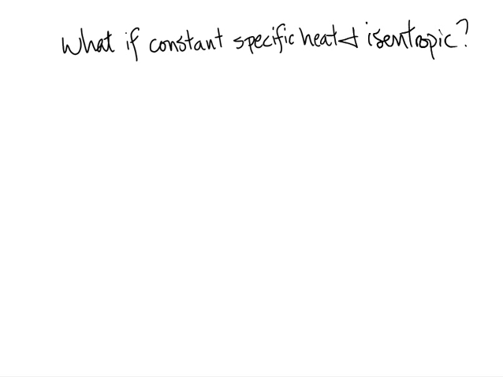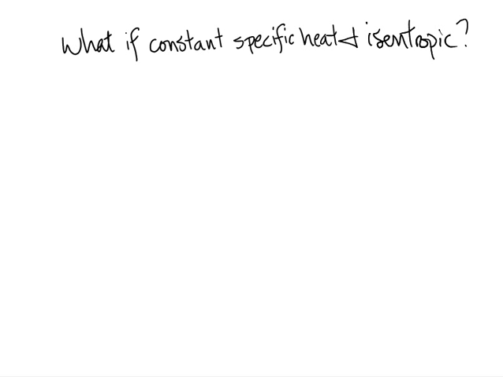All right, so one last thing before I finish this little video here. Question: what if you have constant specific heat and an isentropic process? Remember, specific heats are never truly constant. They vary with temperature, and that's why I say never really use this constant specific heat. Always just use table A22 in order to figure stuff out.